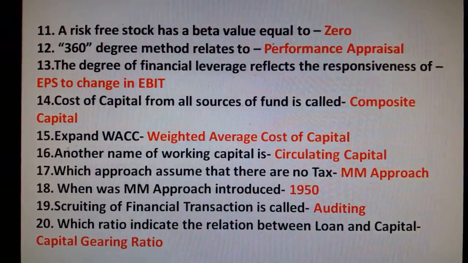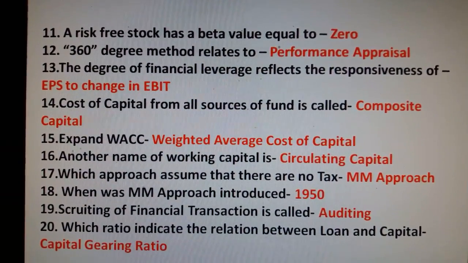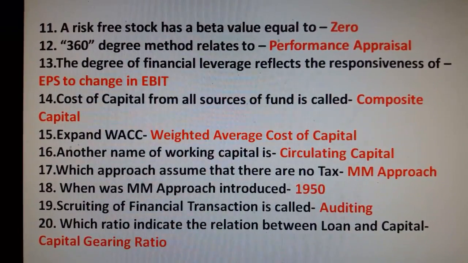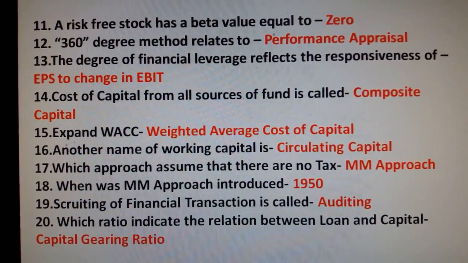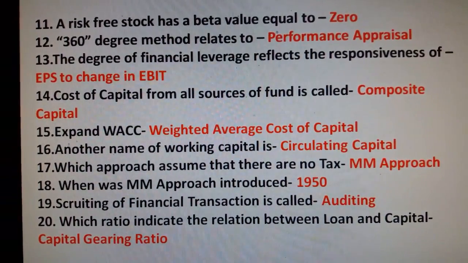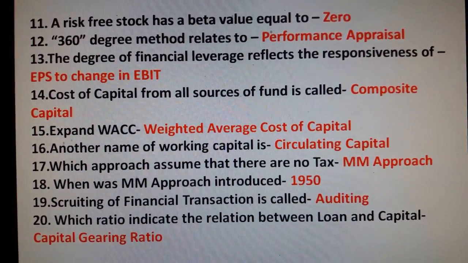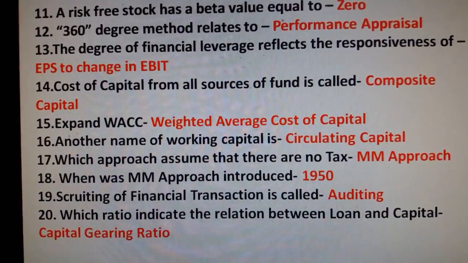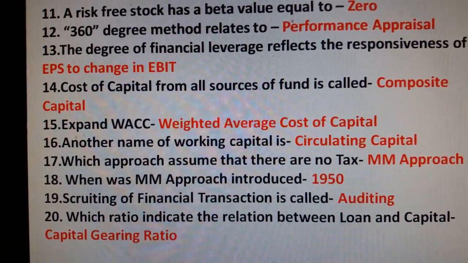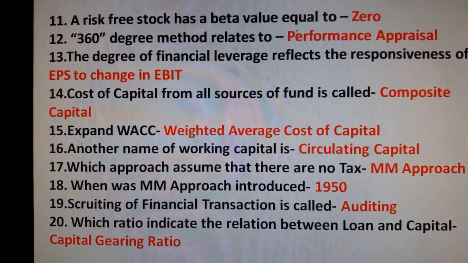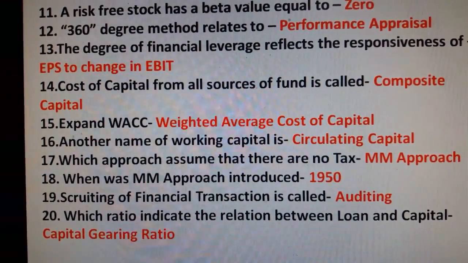Question number 11. A risk-free stock has a beta value equal to 0. 360-degree method relates to performance appraisal. The degree of financial leverage reflects the responsiveness of EPS to change in EBIT. Cost of capital from all sources of fund is called composite capital. Expand WACC: weighted average cost of capital. Another name of working capital is circulating capital.